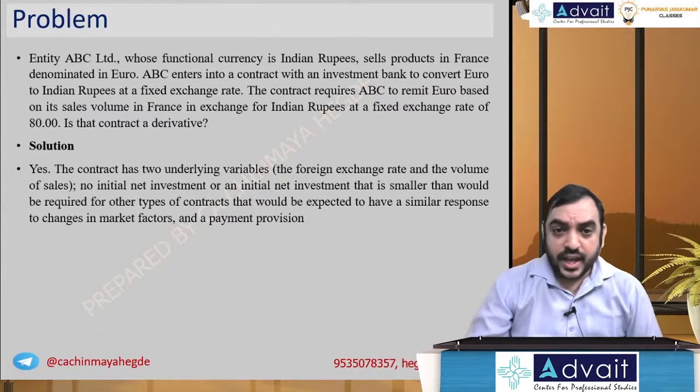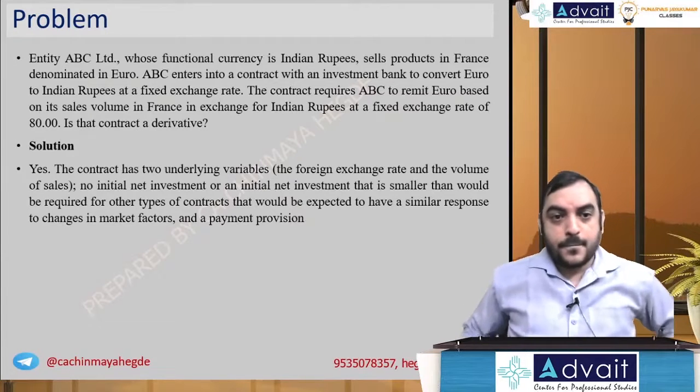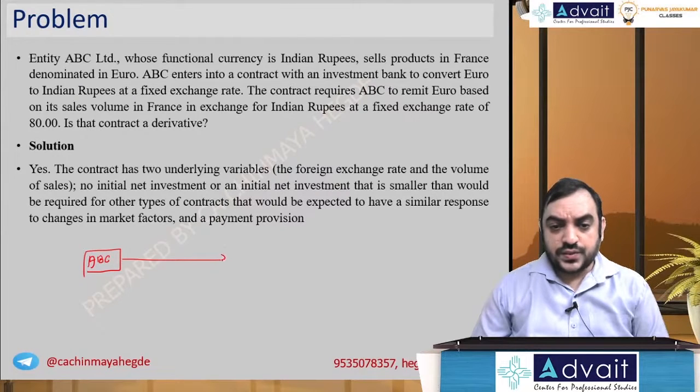Okay, so we have ABC Limited, whose functional currency is rupees, and they sell products to customers in France.